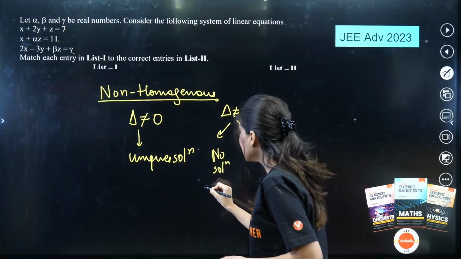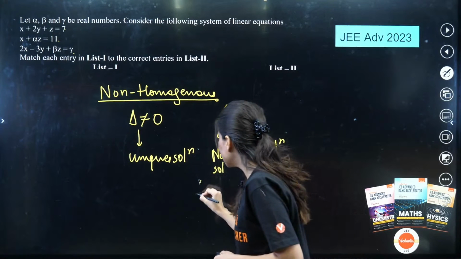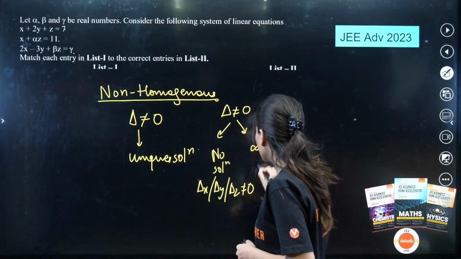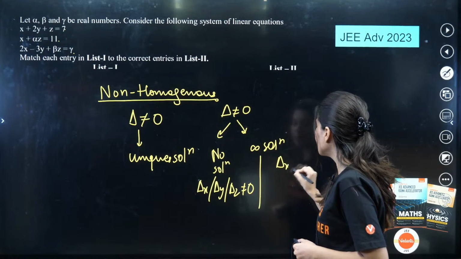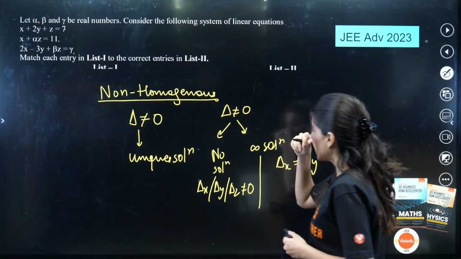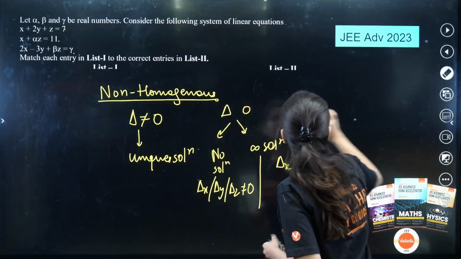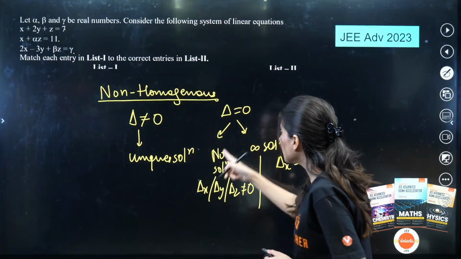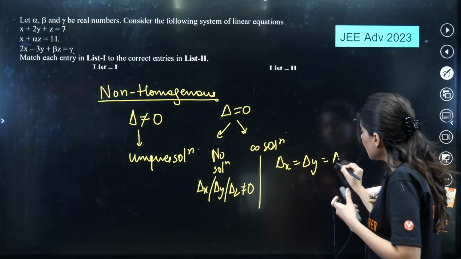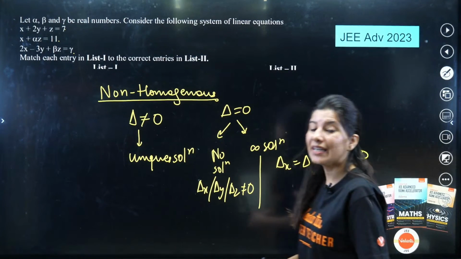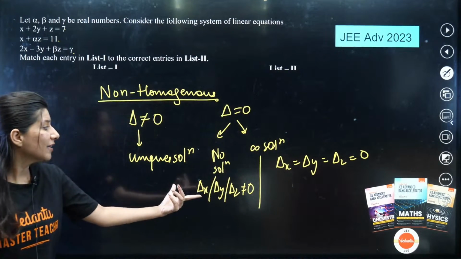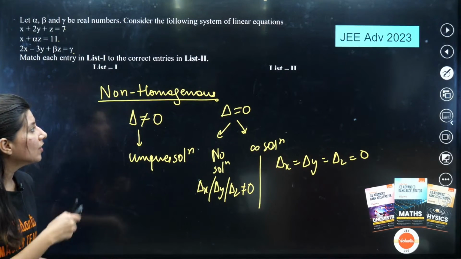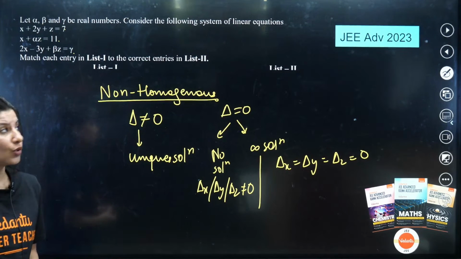So for no solution, at least one of the rest of the deltas, that is either delta x or y or z, should be non-zero. But for infinite solution, all should be 0, including this. So delta not equal to 0 gives a unique solution, delta equal to 0 gives either no solution or infinite solution. In infinite solution, all the remaining determinants should be equal to 0, but for no solution, at least one should be non-zero. This is the overall concept involved here.